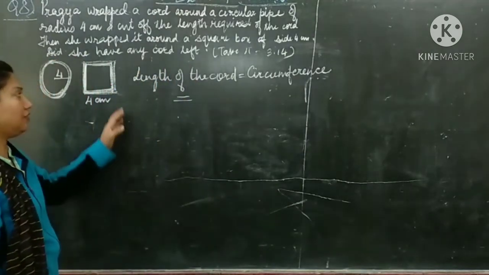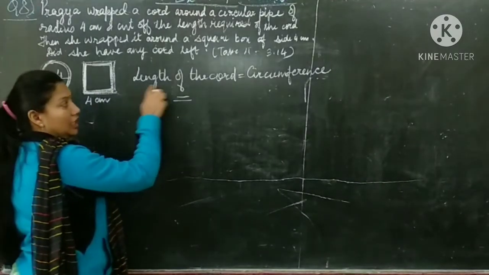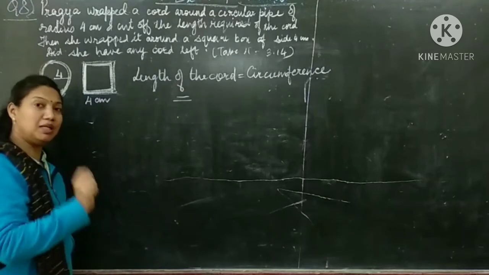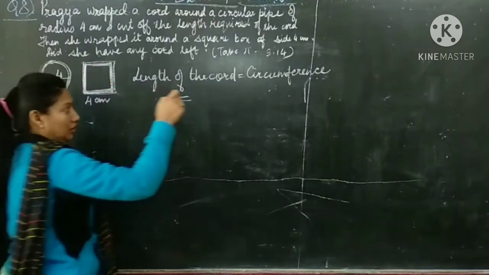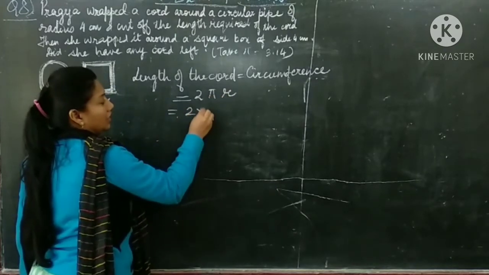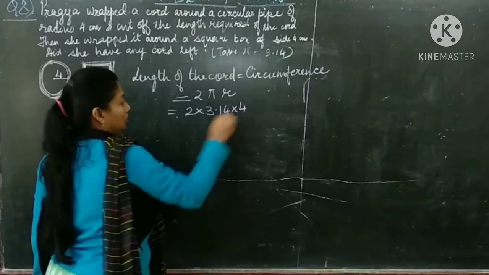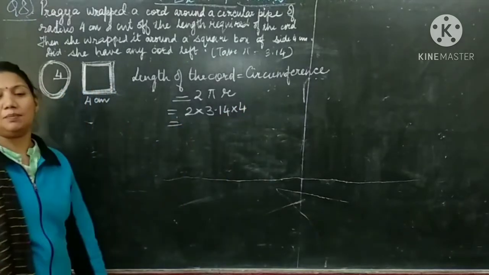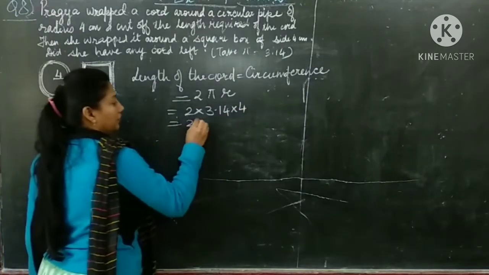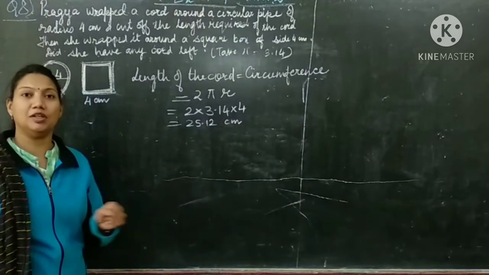For that, first we'll find the circumference of the circle. So what is the length of the cord? That will be equal to the circumference of the circle. So 2 pi r, pi we have to take 3.14. Radius is given 4. If we multiply, we get the answer 25.12 centimeters. So this is the length of the cord.